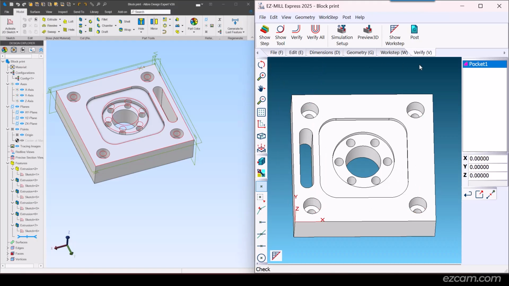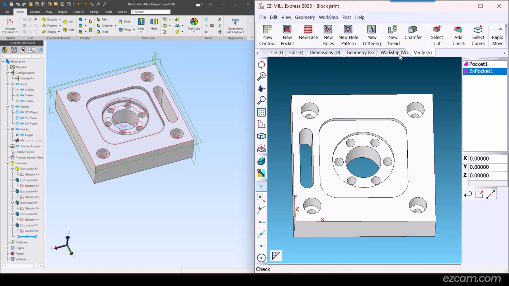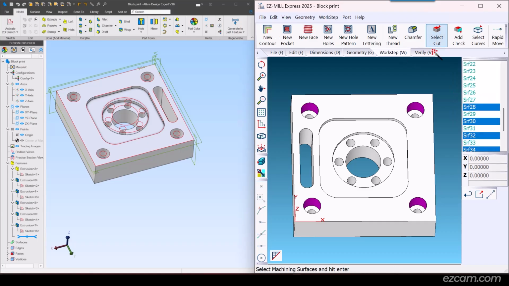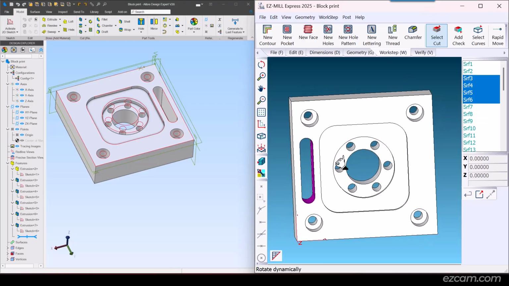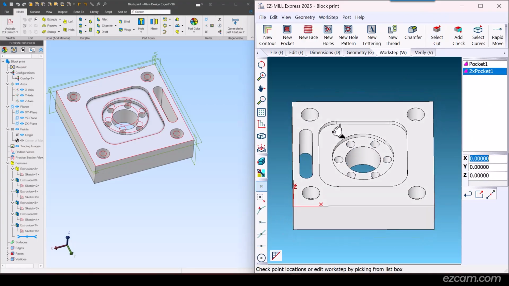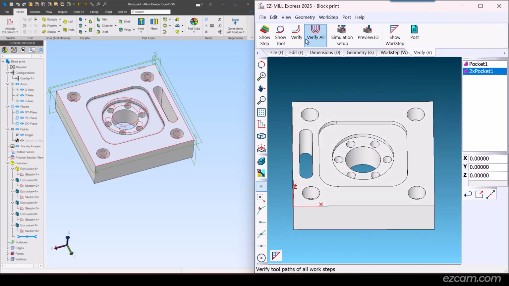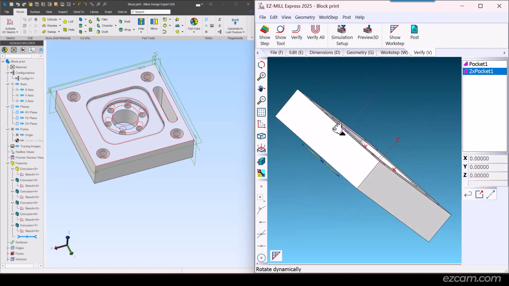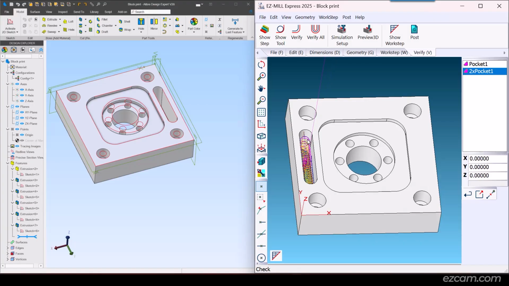I will duplicate pocket 1 because I want to use the same tool and strategy on the slot. But we have to exclude the previous surfaces. Just click on the screen and choose your new faces. SmartClick determines this was a through pocket, so an additional depth was assigned to ensure we cleaned up all the material.